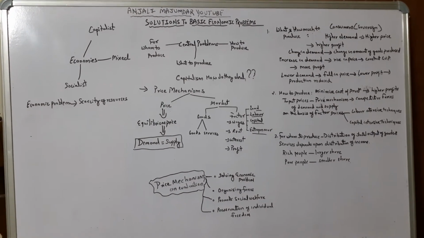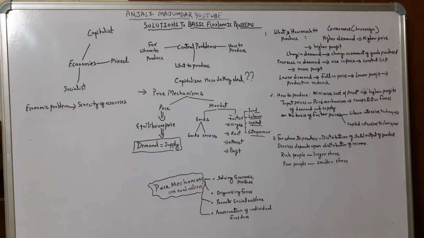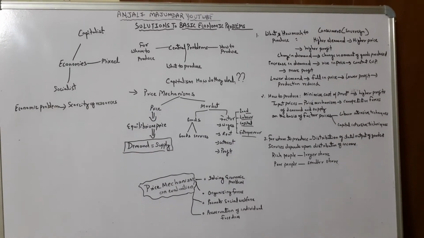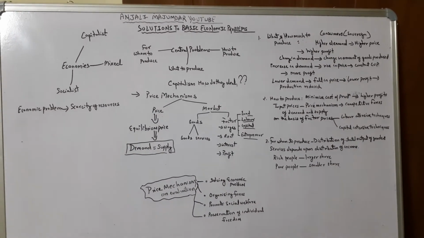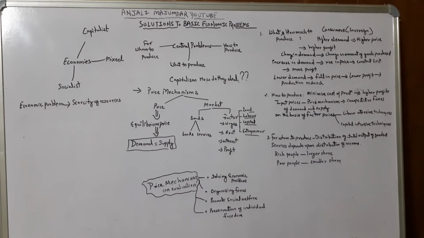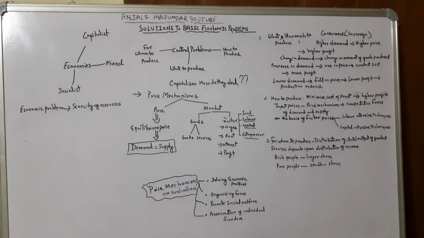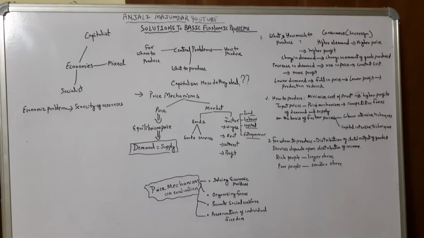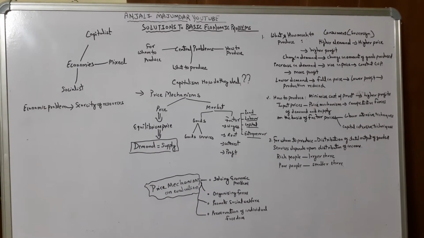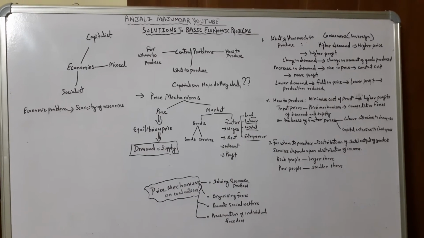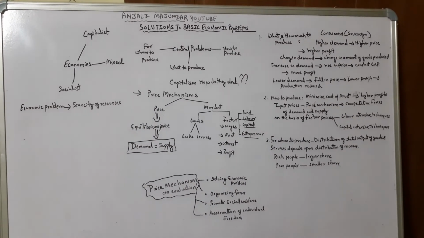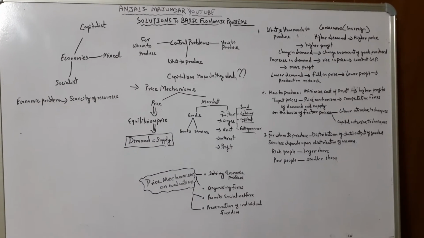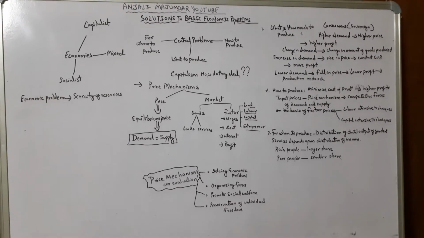If earlier the commodity X was produced in 100 units, and all of a sudden the demand for commodity X goes down, then the amount of goods produced, which was earlier 100, may now come down to 70. So if there is a change in demand, it will certainly lead to a change in the amount of goods produced. Then an increase in demand will lead to a rise in prices. Remember, the important thing here is that with constant cost of production, that means there is no change in cost of production, if there is an increase in demand, it will definitely lead to a rise in price. With constant cost of production, profit will be higher.